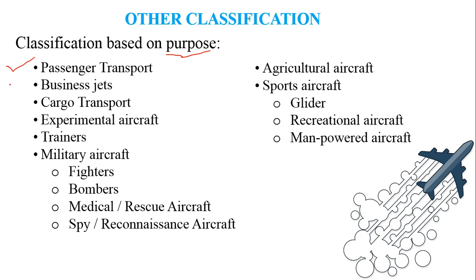The next class is the business jets. These are typically 10 to 15 seater aircraft which are used for charter purposes in order to transport a small community of passengers. The next class is cargo transport.